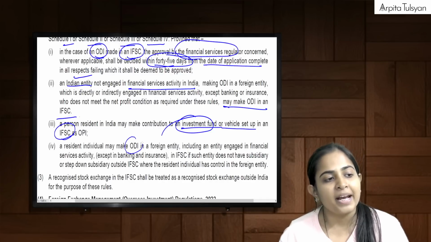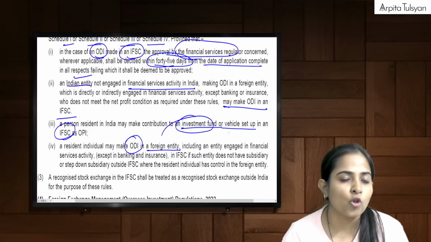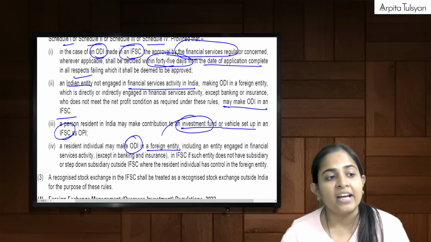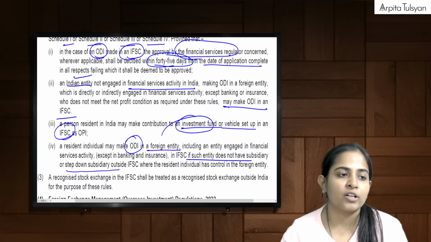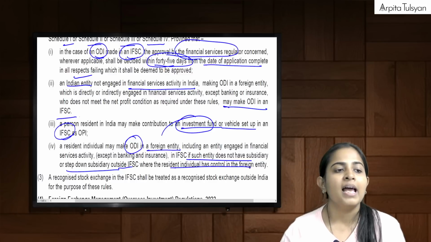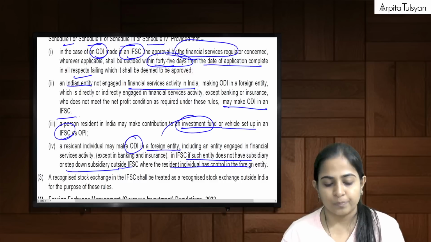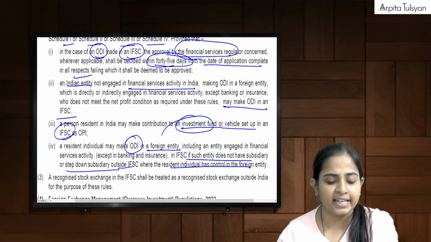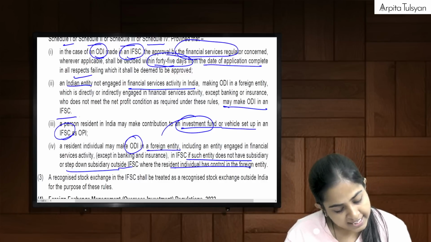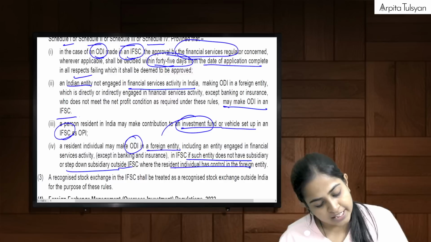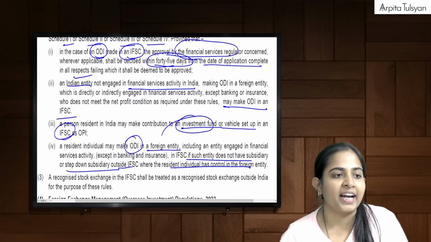Acha, we can make ODI in a foreign entity including that is non-banking insurance if such entity does not have subsidiary or step down subsidiary and the resident individual has control in the foreign entity. We had done similar point earlier also, in case of a resident individual. We had done a point that if a resident individual is doing in a non-financial activity, that we had done it that way.